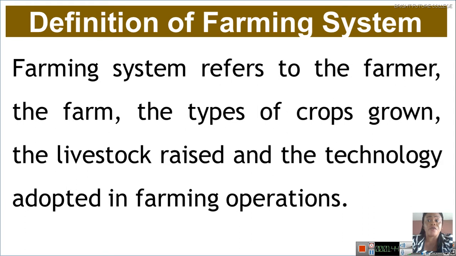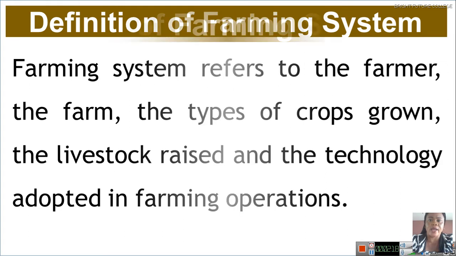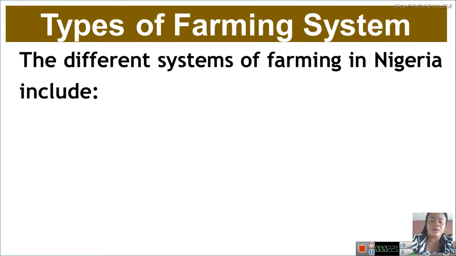Yes, it refers to the farmer. It can be me or you if you want to be a farmer. The farm, the type of farm that you want to plant, can be subsistence or commercial. The type of crops growing, the type of crops that you want to practice, can be cassava, yam, and so on. And the livestock raised, and the technology adopted in farming operation, the type of technology that you want to adopt. Okay, that is the definition of farming system.